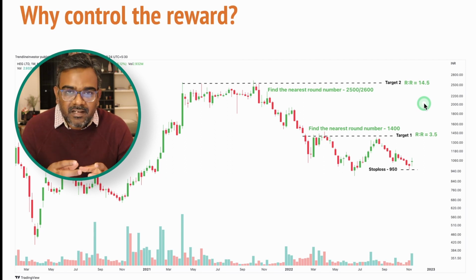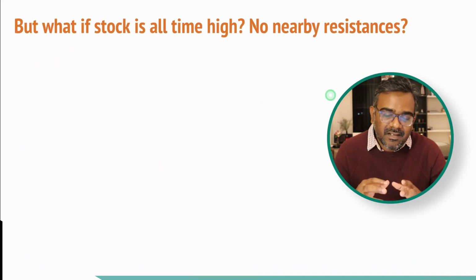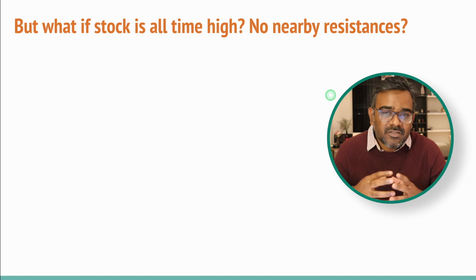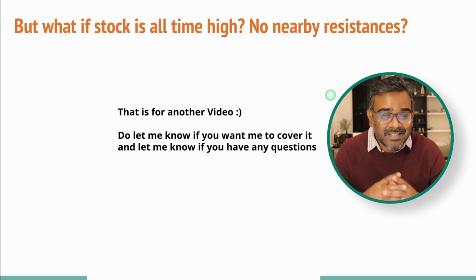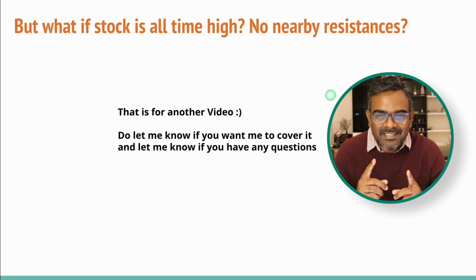Now, that's the second technique. Find the nearest resistances on the weekly chart and take that as a target, and then calculate your risk reward times, right? So these are two techniques. There's also a third technique, which is, what if the stock doesn't have any resistance nearby, and what if the stock is trading at an all-time high? Now that's for another video, and I'll discuss this definitely in another video.